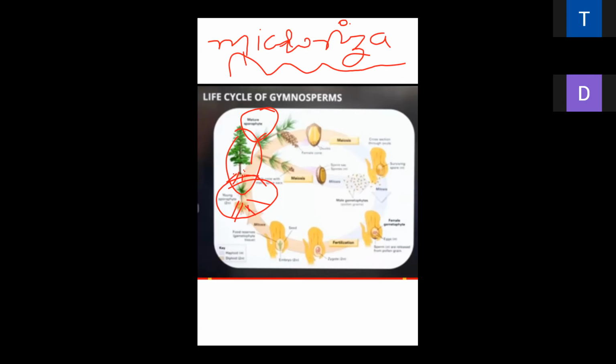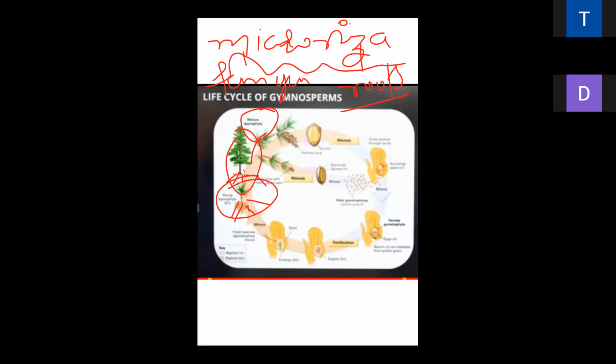Myco means fungus, and rhiza means roots. Fungus root means fungus roots. The roots of the pine tree are very important because they create the mycorrhiza. A very important point: gymnosperm roots create the mycorrhiza. Is it clear, everybody?